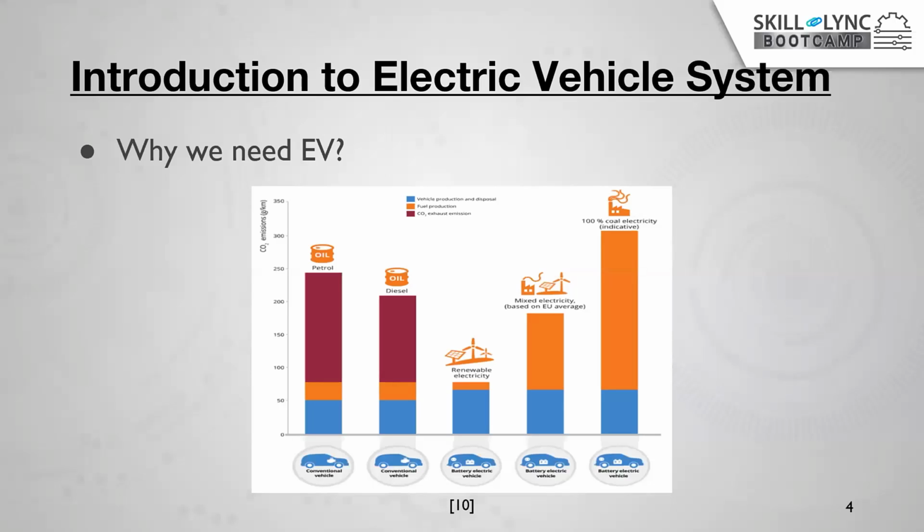There are different possibilities to generate this electricity. The most well-known technique used for the conventional electric vehicle is the thermal power station, where we burn lots of coal. If you go for a carbon emission calculation, it's nearly 130 grams per kilometer of carbon emission contributed by this thermal electricity. In order to reduce this, we can go for mixing some renewable energy with the conventional energy sources.